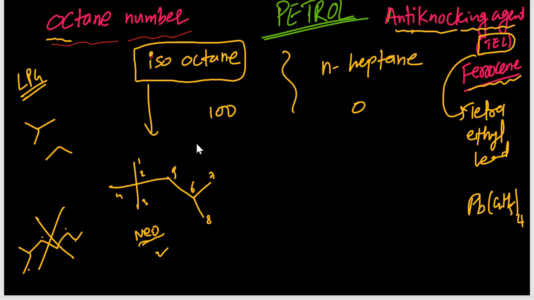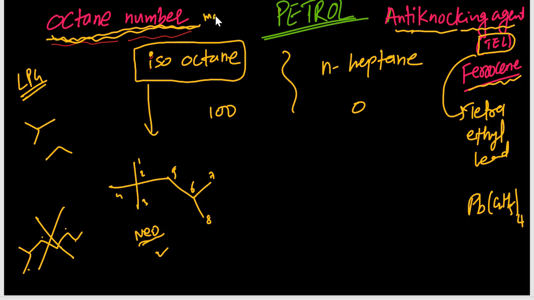Whenever branches increase, those act as anti-knocking agents. The anti-knocking efficiency is given by the octane number. If the octane number is maximum, that is a good anti-knocking agent.